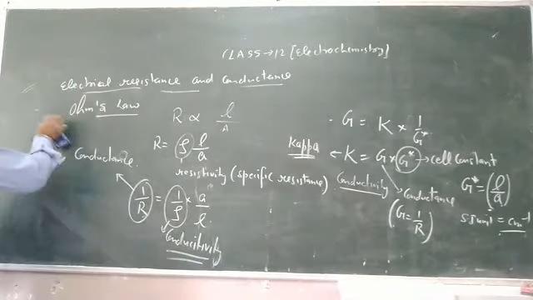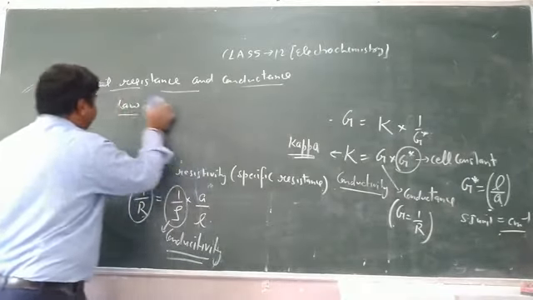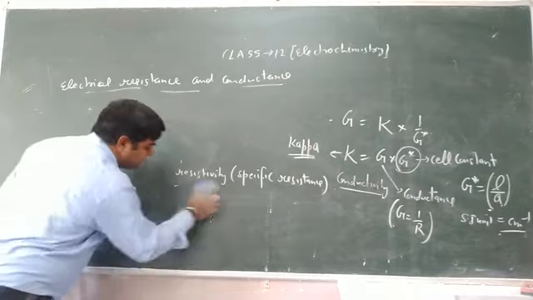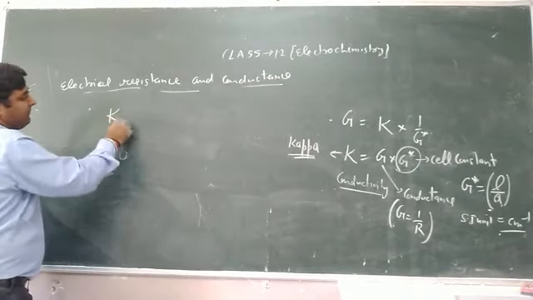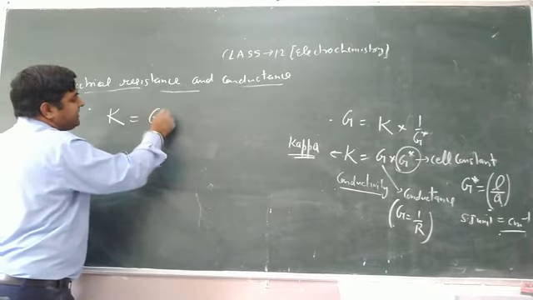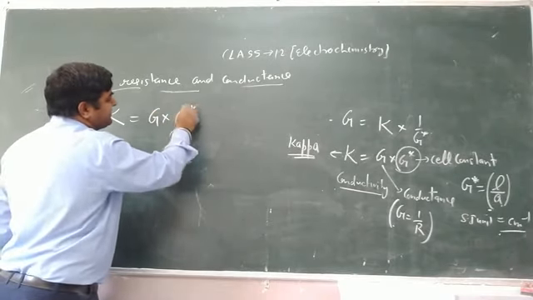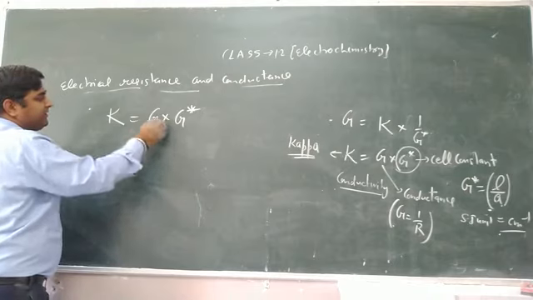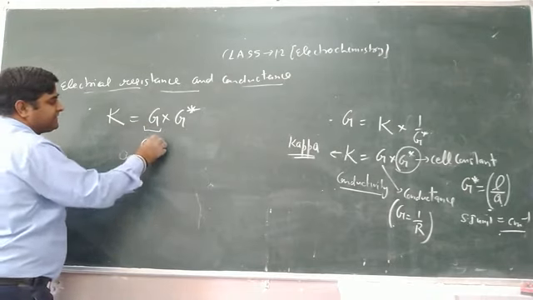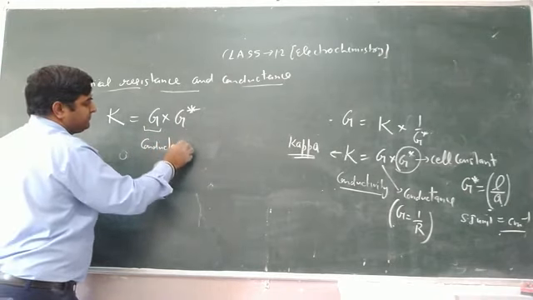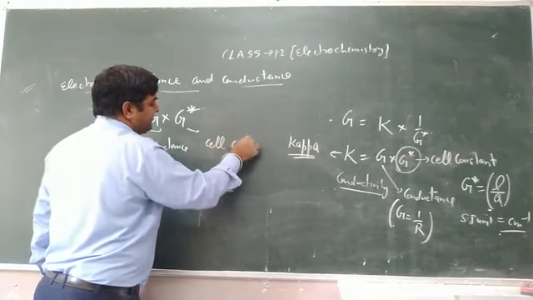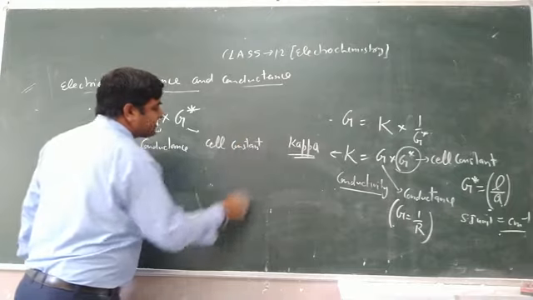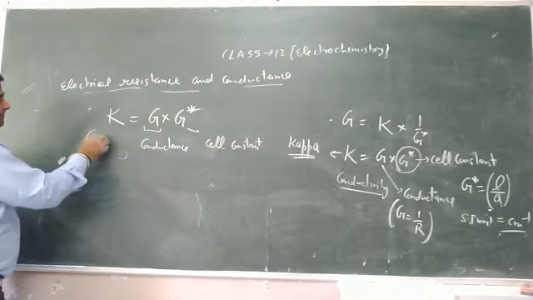So we can see here a relation: kappa is equal to G into G star. Keep in mind G is conductance and G star is called cell constant. And what is kappa? Conductivity.